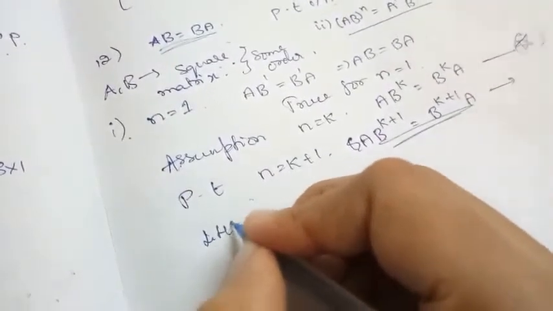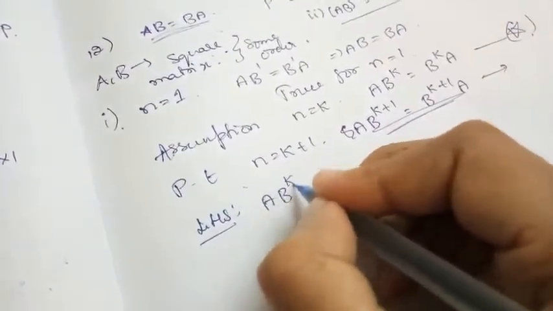Now I will consider the LHS, that is (AB) to the power k plus 1.